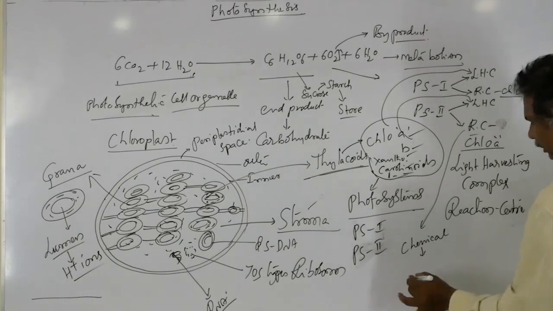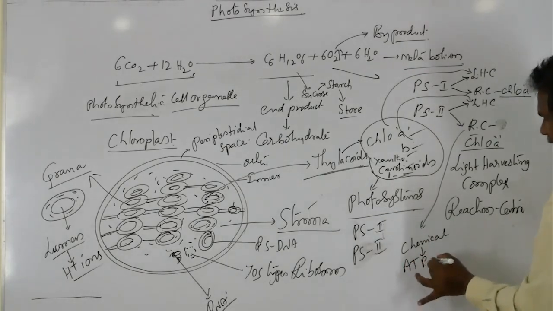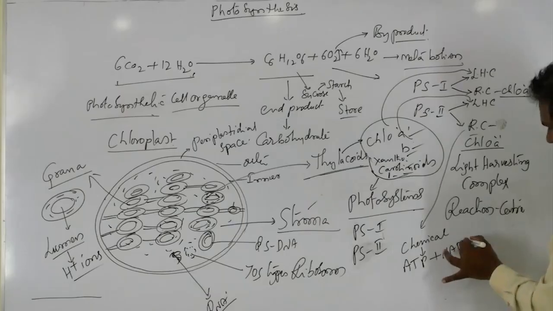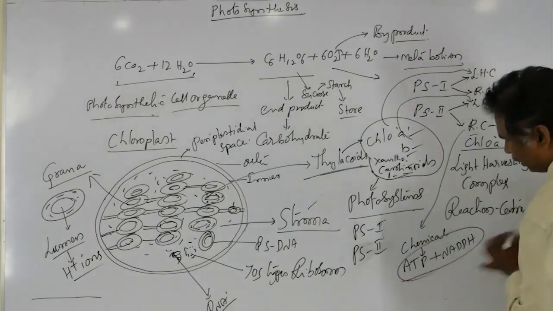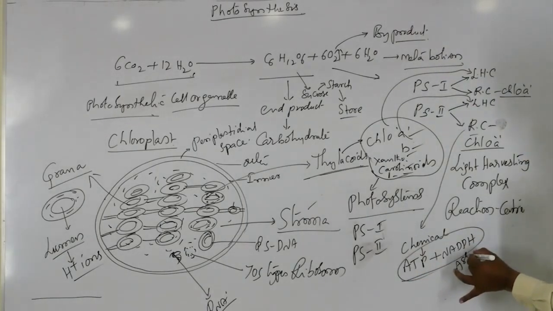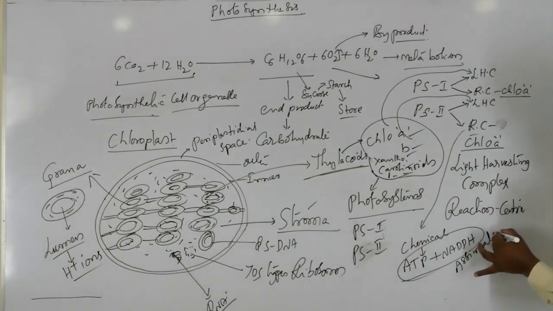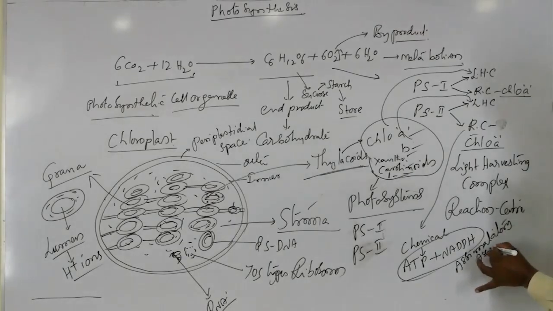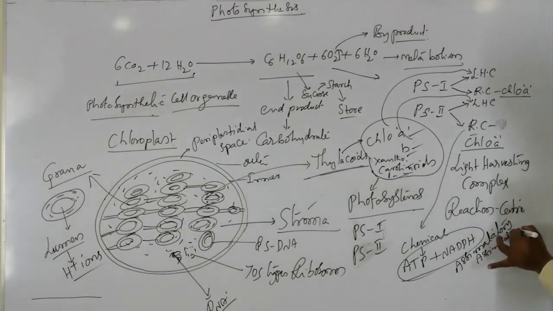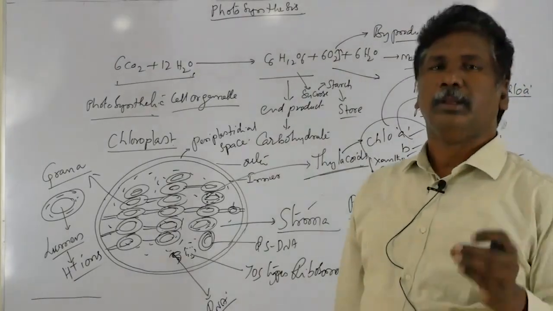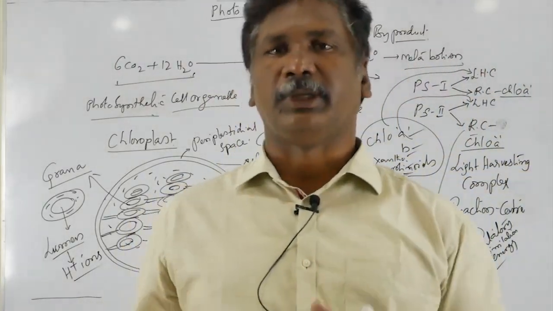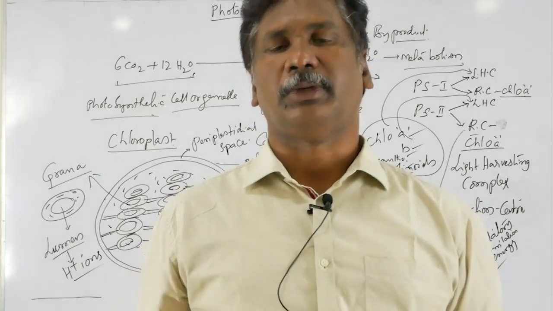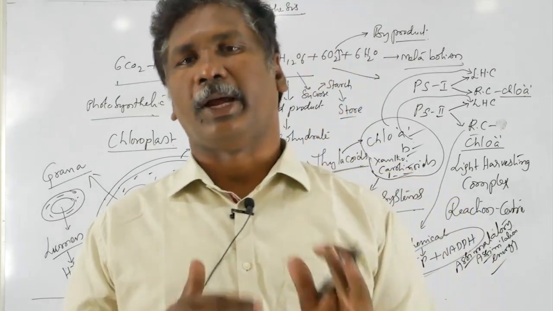That chemical energy is in the form of ATP and NADPH. This is called assimilatory power or assimilation energy. That type of energy is utilized within the dark reaction for the preparation of carbohydrates.